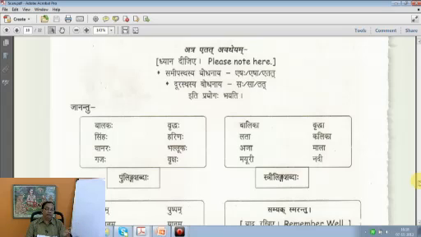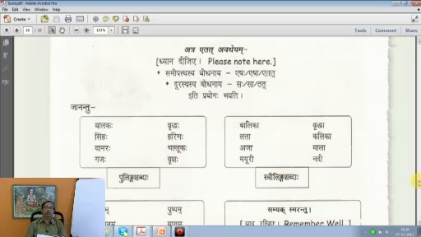Esha mama mata. Mata being a feminine noun, I cannot use a masculine pronoun with it. So that is the thing. And in neuter gender, whatever is neuter, I also discussed it in the previous class, the identification of the gender of a noun is very difficult in Sanskrit.